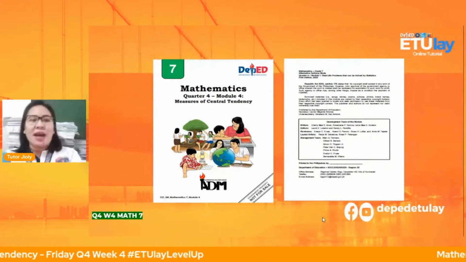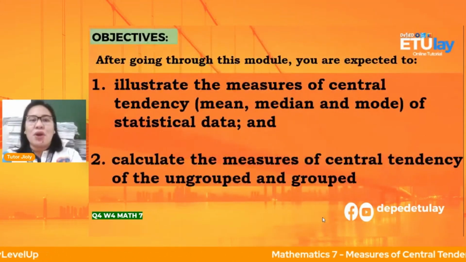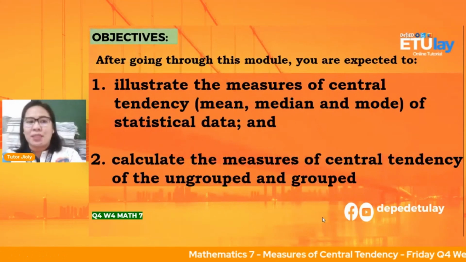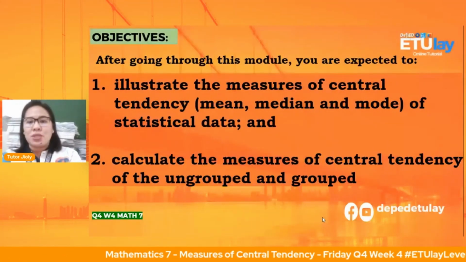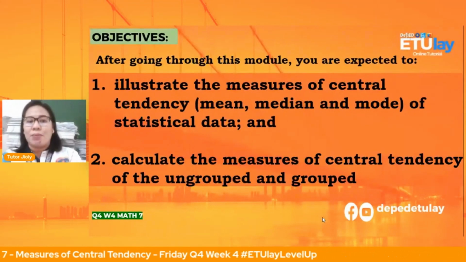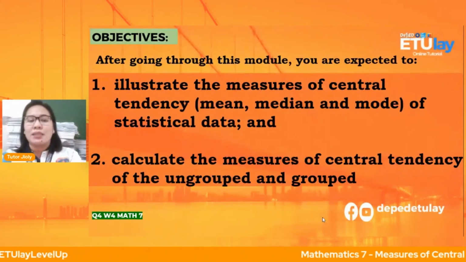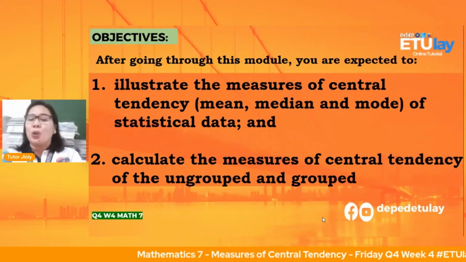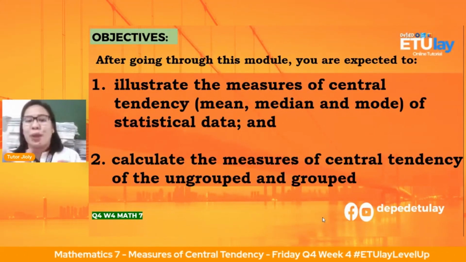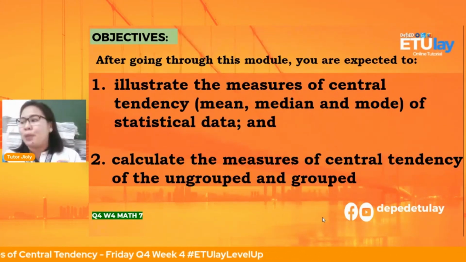Okay, so we have our objectives for this afternoon. After going through this module, you are expected to illustrate the measures of central tendency, that is mean, median, and mode of statistical data. And number 2, calculate the measures of central tendency of the ungrouped and group data. So we have the two topics for this afternoon. We have the ungrouped and group data.